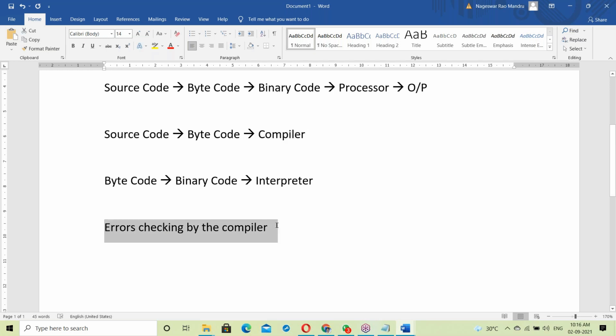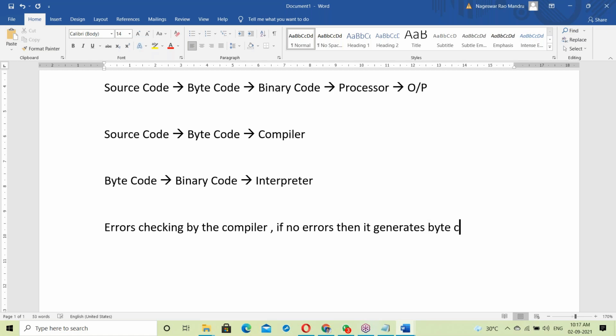If no errors, then it generates a bytecode file. That means here, source code.